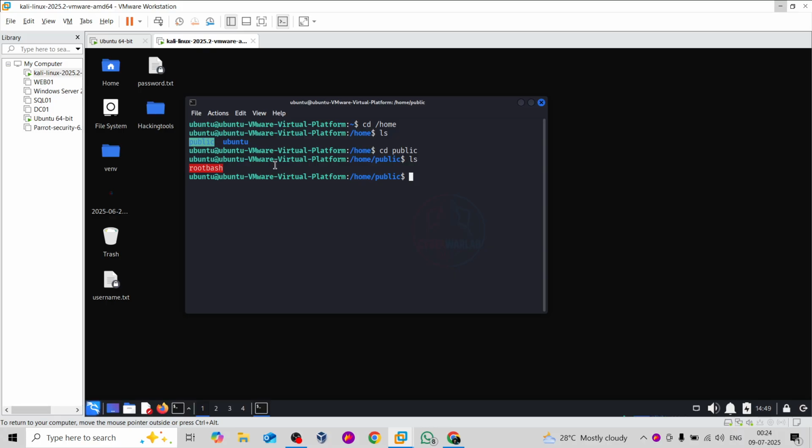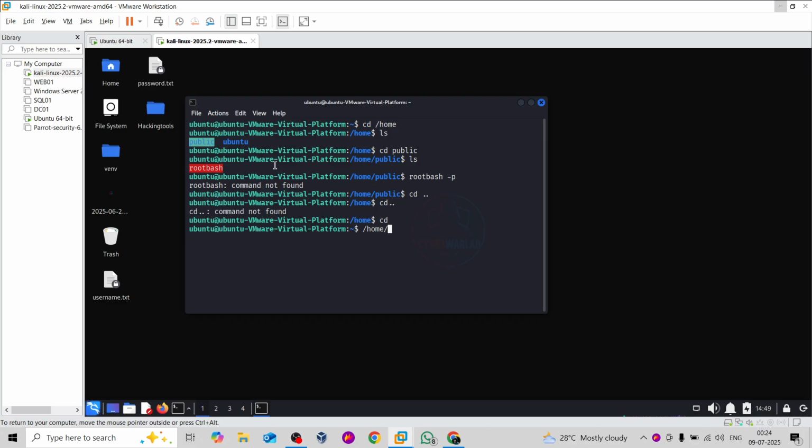If you find any vulnerability like this, you can immediately report it in your report section. But let's see if it will work or not, and let's try root bash -p. Okay, sorry, and here we go, /home/public root bash -p. Okay, something is wrong, hold on.